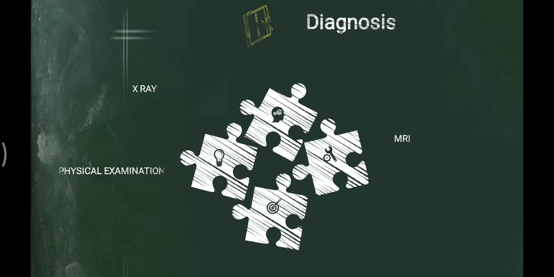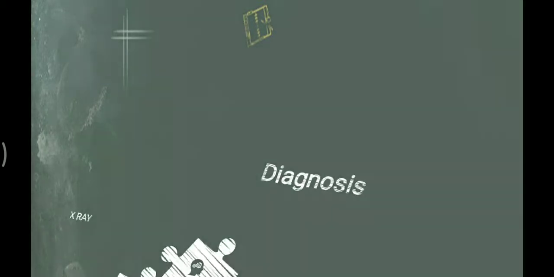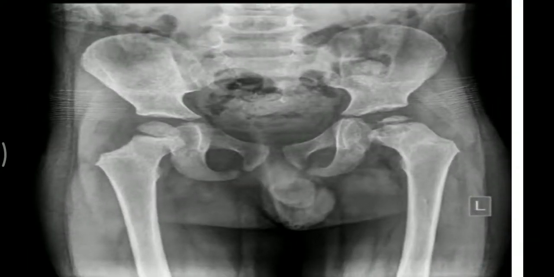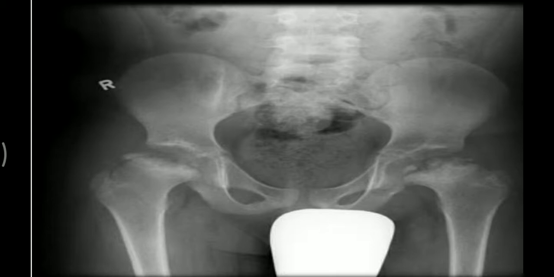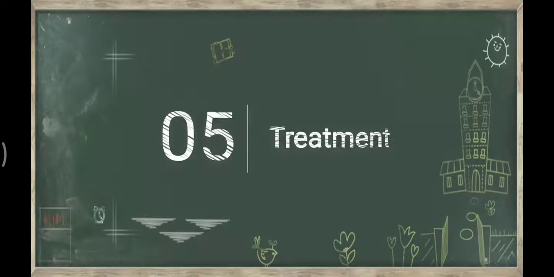On X-ray there will be flattening of the femoral head, and the lining of the femoral head will be disrupted. On MRI we can see the surface or the shape of the bone, and as I told you in pathogenesis there will be new blood vessel formation, so that stage can also be visible on MRI. Okay, these are the images of X-ray. There is left side Perthes disease. Another image that we have shows flattening of the femoral head. You can see that.